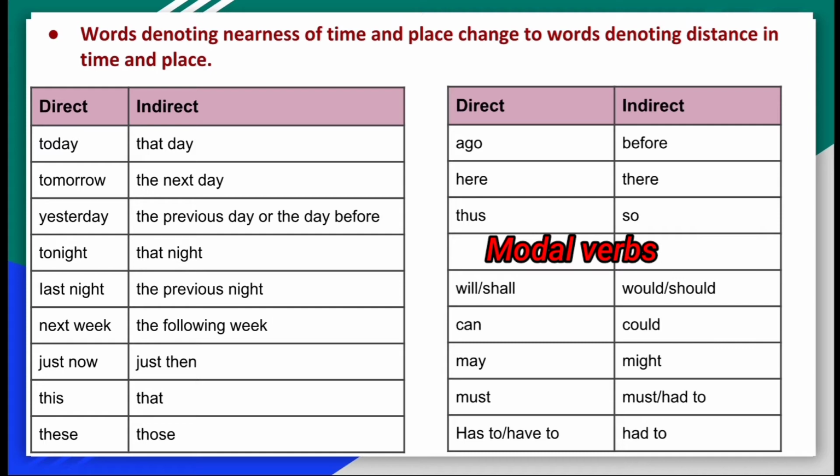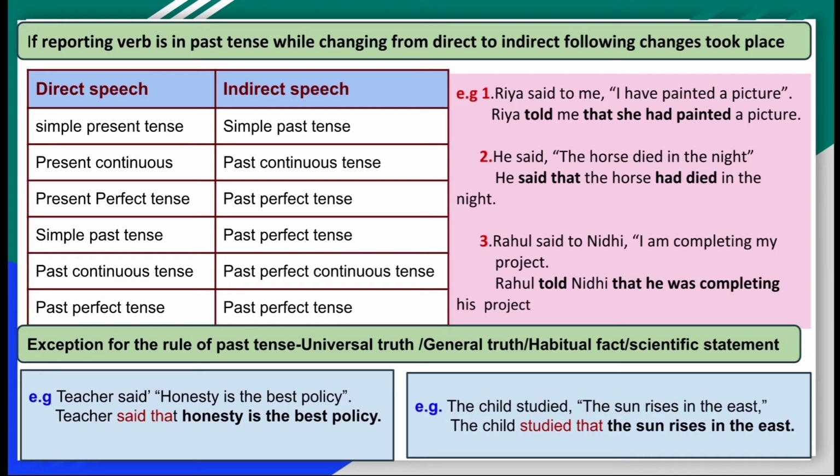We have the modal verbs also. Will turns into would, shall turns into should, and sometimes shall turns into would as per the meaning of the sentence. Can turns into could, may into might, must into must or had to, and has to and have to turn into had to. Definitely this chart will help you while changing direct to indirect.